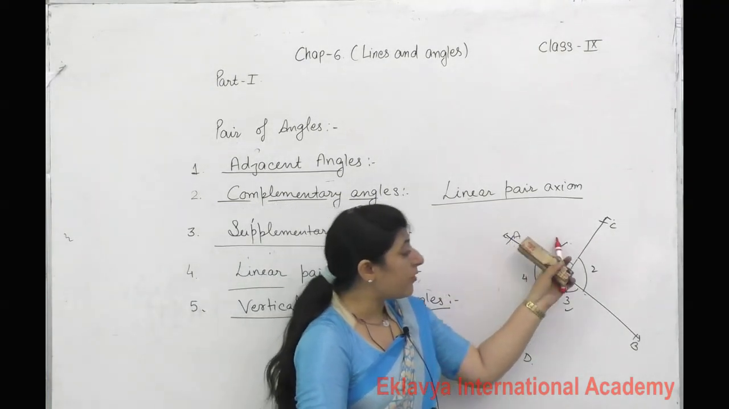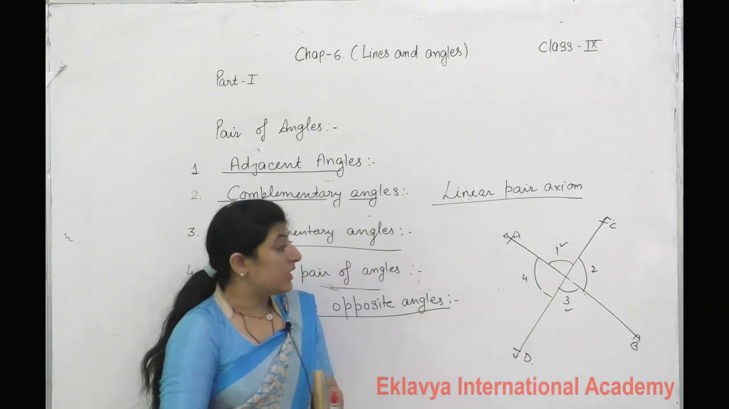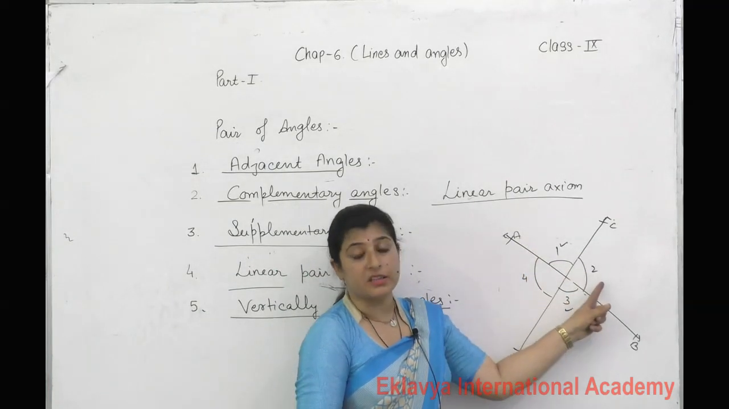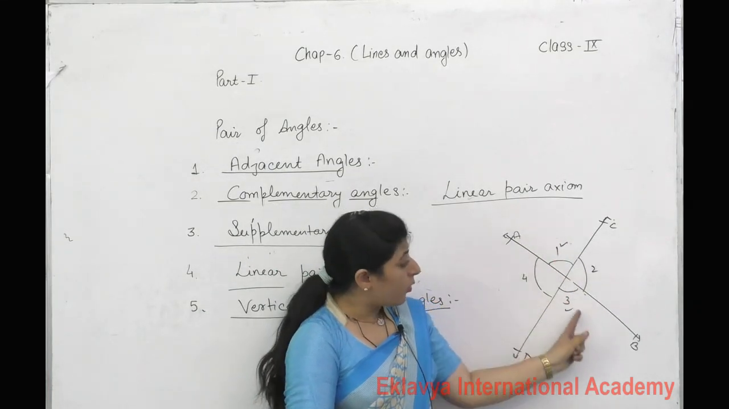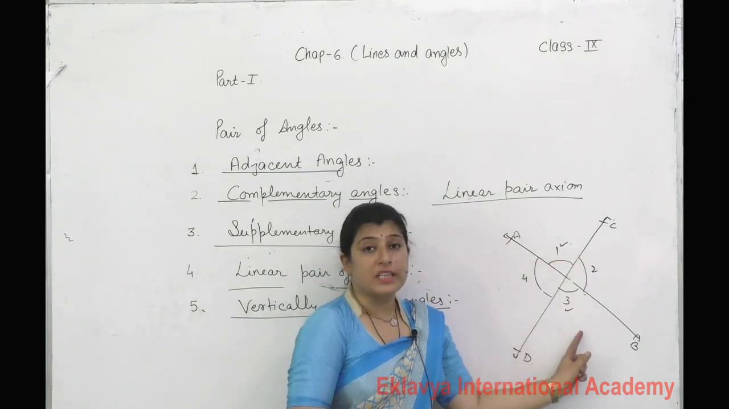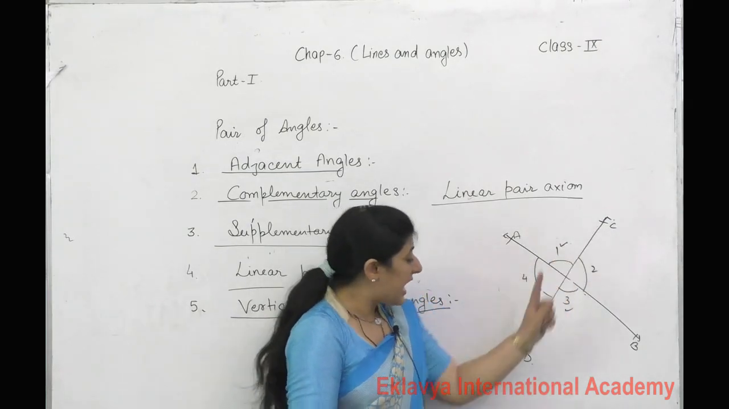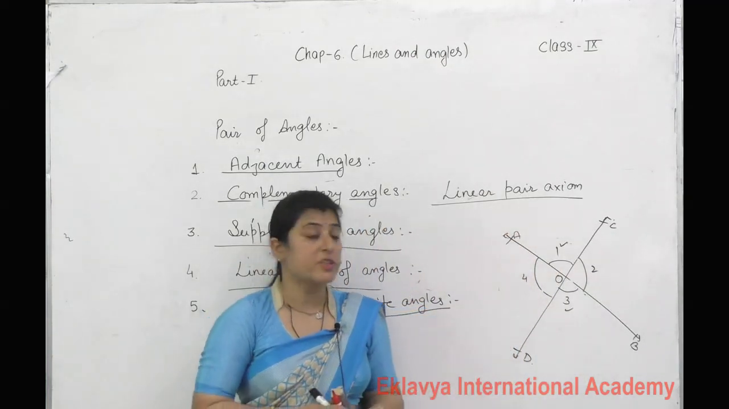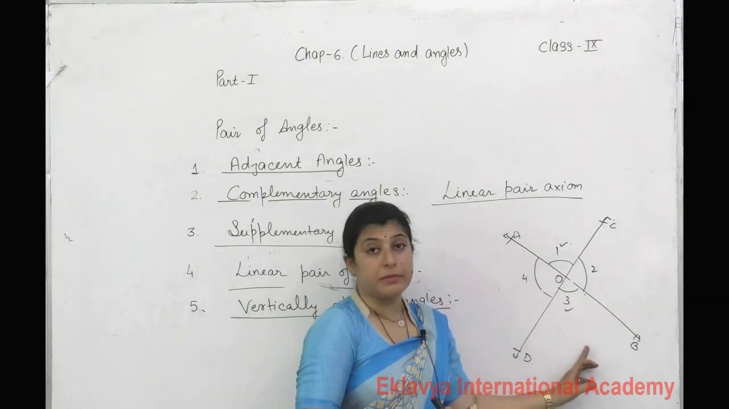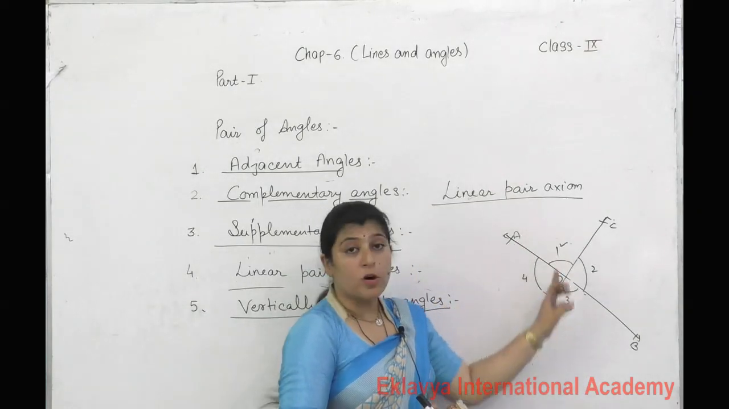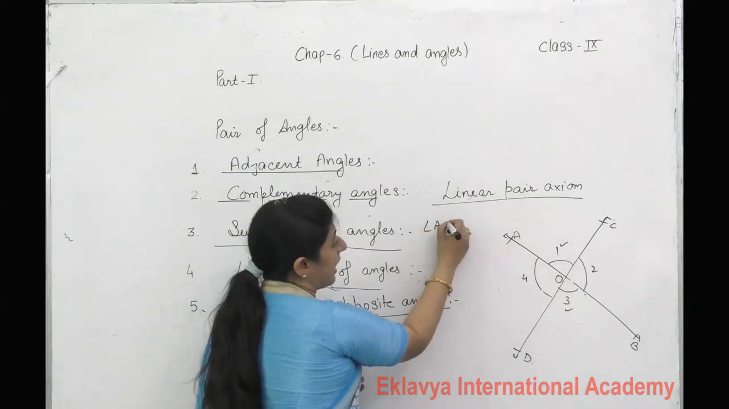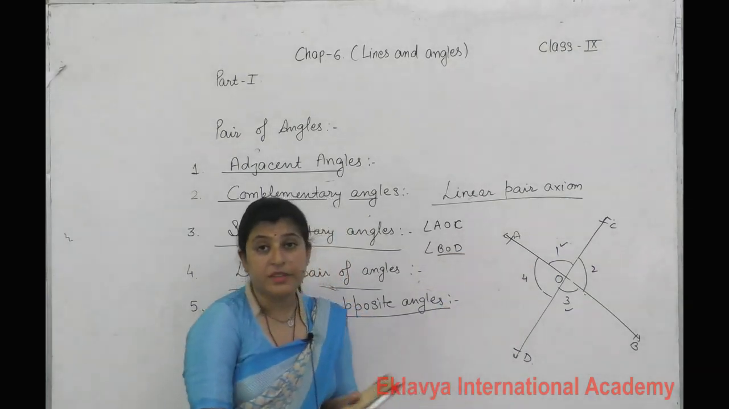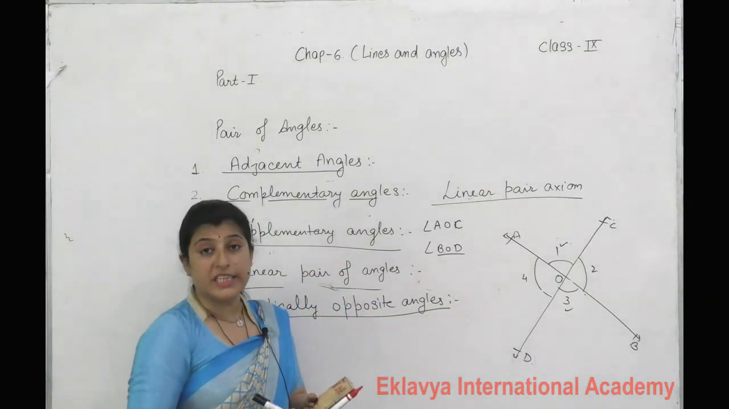If we are talking about 1 and 2, are these vertically opposite angles? No, because they are adjacent angles. No common arm lies between these two angles. Angle AOC, angle BOD. I write down this common point, the intersection point is O. Then AOC and BOD have no common arm. AOC, BOD. If you see properly, how to describe the vertically opposite angle?